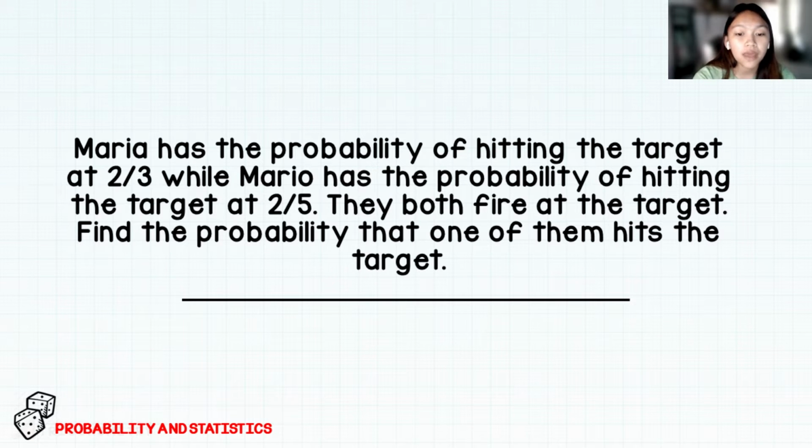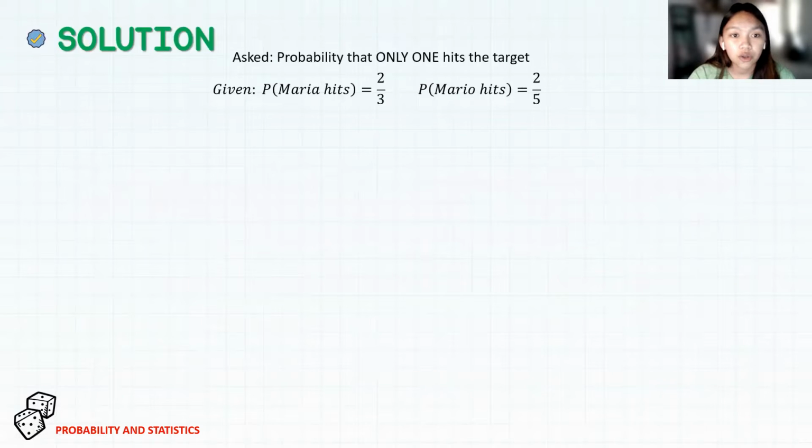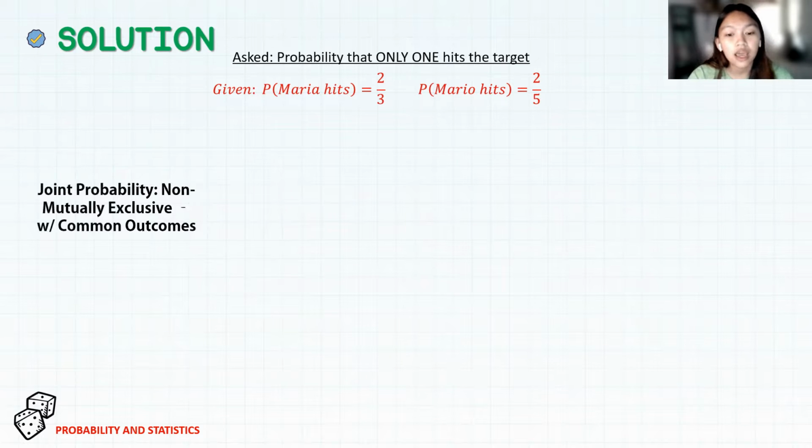For this problem, I will be presenting two approaches on how we can solve it. We are asked to solve for the probability that only one of them hits the target, given the respective probabilities. The first approach is the formula for joint probability that is non-mutually exclusive with common outcomes.